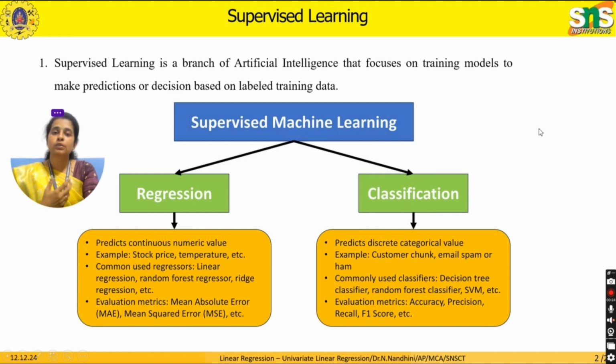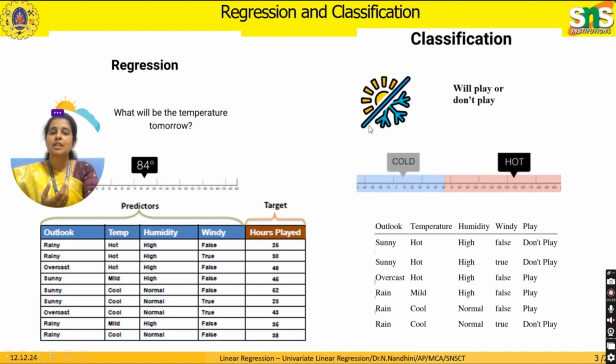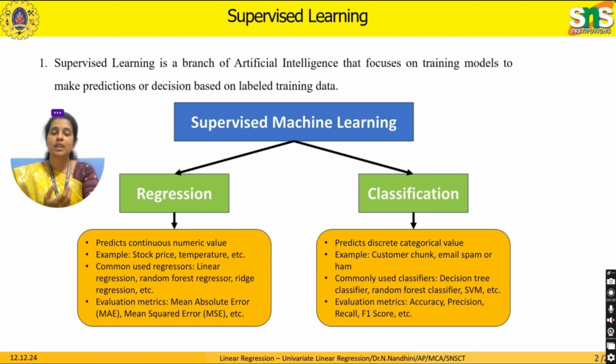It is divided into three types. The first one is supervised, the second one is unsupervised, and the third one is reinforcement learning. First, what do you mean by supervised learning? If the given data set consists of a labeled class, then the model predicts the future value with the help of the labeled class. That is called supervised learning.